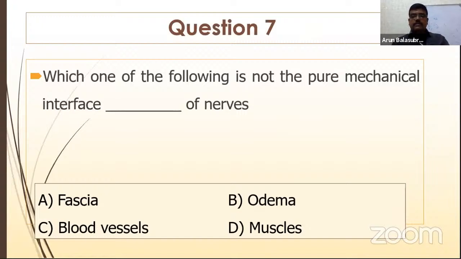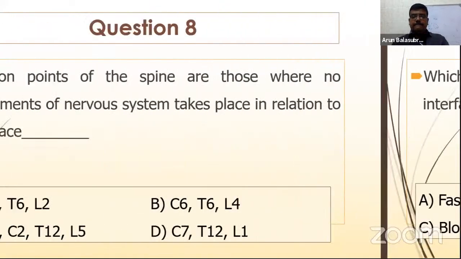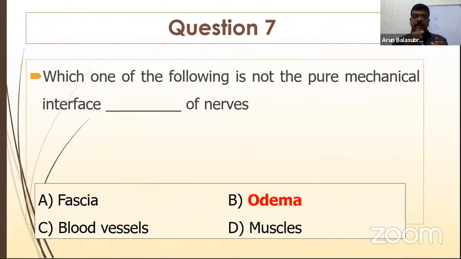And very good. Everyone has put the correct answer. It is edema, right? So edema is the right answer because of the mechanical interface. The nerves from the cervical side reach to the fingers. They have to pass through the fascia, blood vessels, and the muscles. Any entrapment in the fascia, any entrapment in the muscles, which may also cause pain, like entrapment in the bones, right? Like thoracic outlet syndrome. Entrapment in the muscle causes radial tunnel syndrome. Here in the fascia results in carpal tunnel syndrome. Everyone is different. This is a pure mechanical. So edema is not a pure mechanical, right?